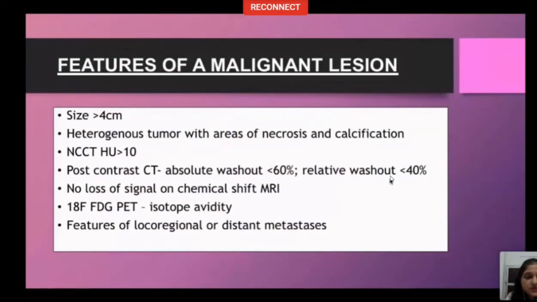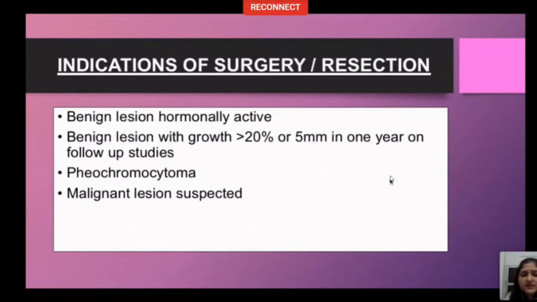Large lesions, size more than 4 centimeter. Heterogeneous tumor with areas of cystic change, necrosis and calcification. On NCCT, they will have an HU of more than 10, and post-contrast adrenal protocol CT will show an absolute washout of less than 60% and relative washout less than 40%. There will be no loss of signal on chemical shift MRI. FDG PET will show isotope avidity, and also if it is a malignant lesion, locoregional and distant metastasis features will be noted. So benign versus malignant, we are clear.